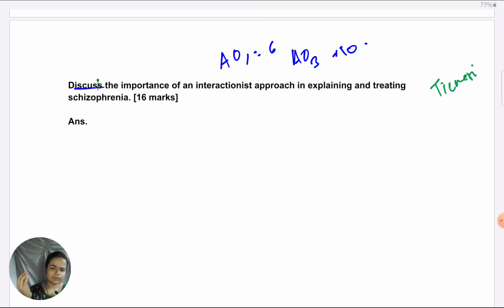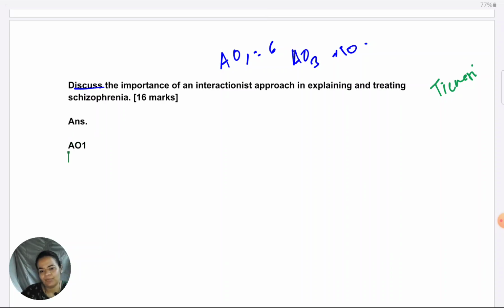Total 4 points for evaluation, as I've suggested, to get into absolute 16 marks. Each point in Peel format or detailed. As I always mention, if you need to revise the Peel format or you need to see a full answer written in Peel format, like complete answer, there are many such videos on my channel or downloadable PDFs on my website. So you can take them from there. Okay, let's begin with AO1. As we go about, you'll understand better.